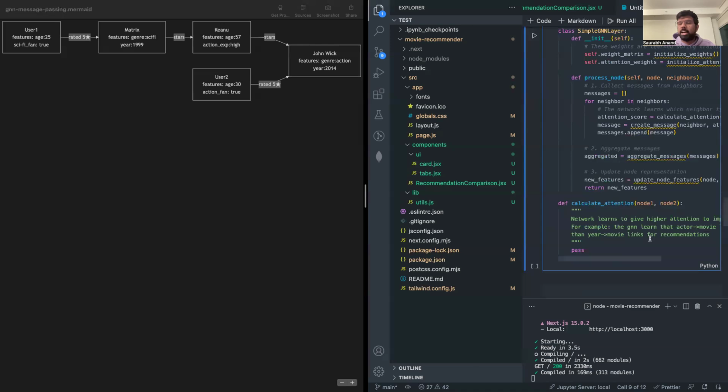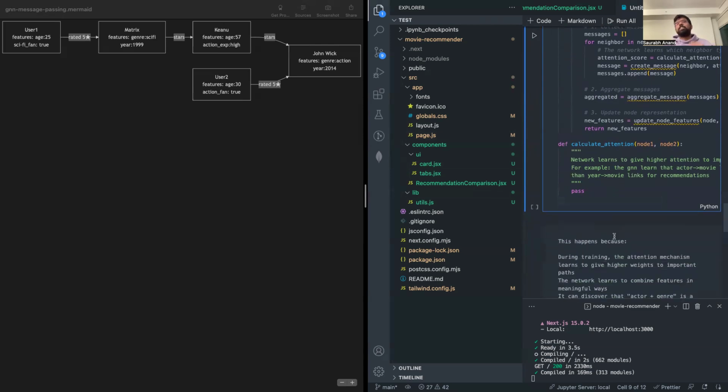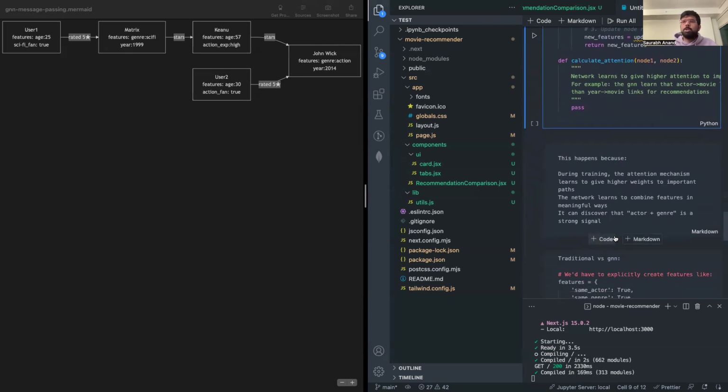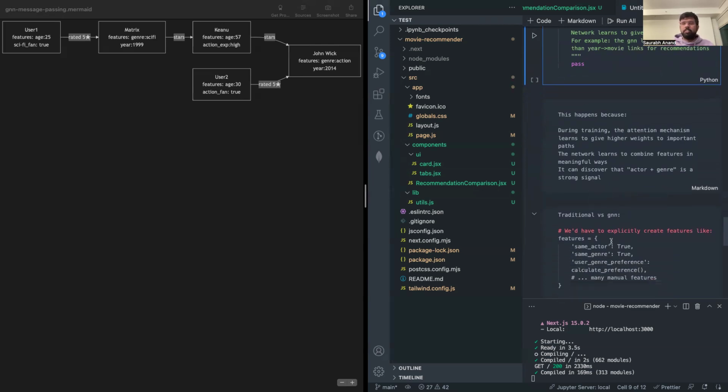That doesn't matter, and the attention, by virtue of this message passing, can understand which linkages matter more. This happens because during training, the attention mechanism learns to give higher weights to important parts, and it can discover that the actor and genre are a very strong signal. So this is how a graph neural network learns to provide recommendations, by virtue of using message passing and things like the attention mechanism.